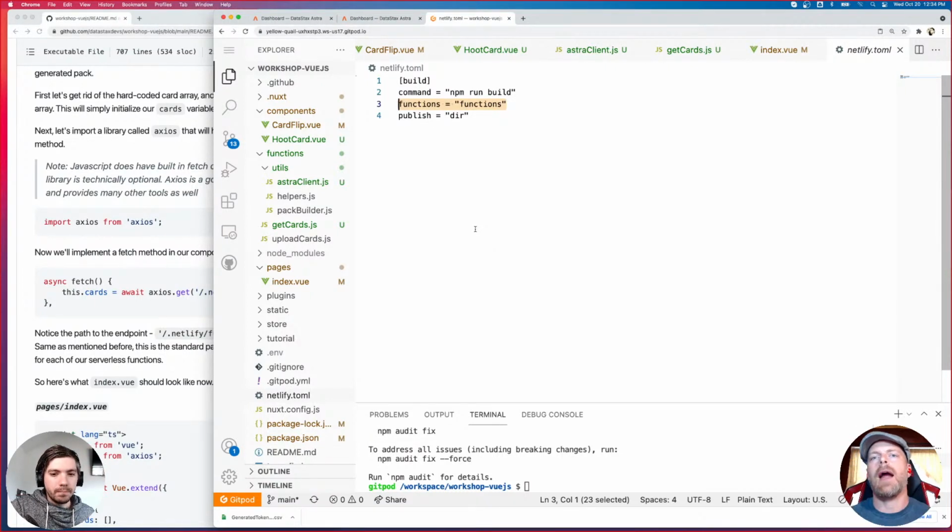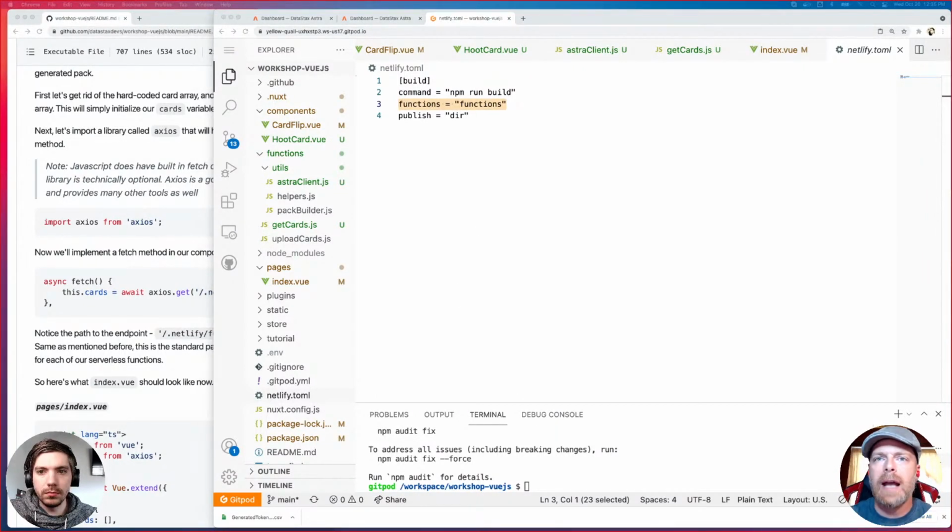So if we go back to our app, you'll see the functions directory, and any one of the functions that are in there, right now you have get cards and upload cards, are all accessible as endpoints. So if I were to go to .netlify/functions/get cards or /upload cards, either one of those would be accessible. Pretty much anything you drop into whatever your functions directory is will be accessible at the .netlify endpoint.